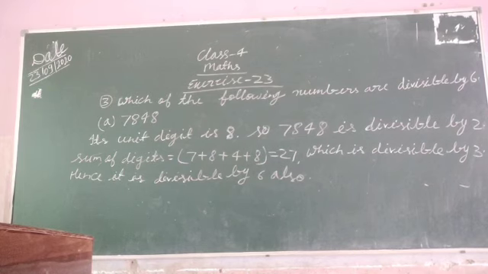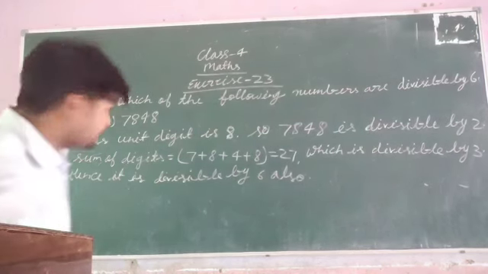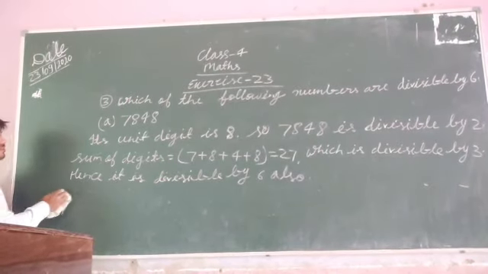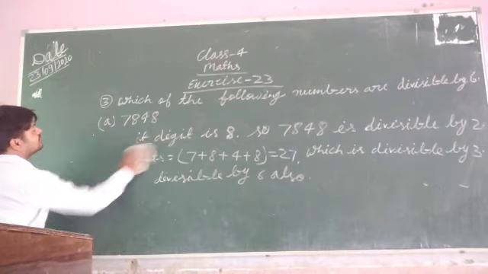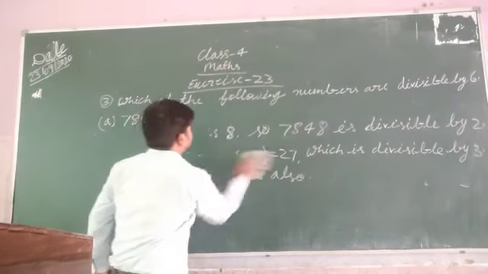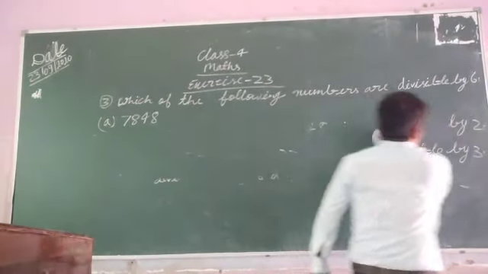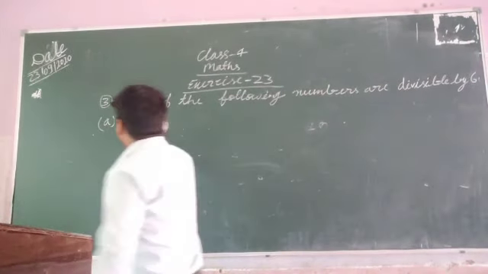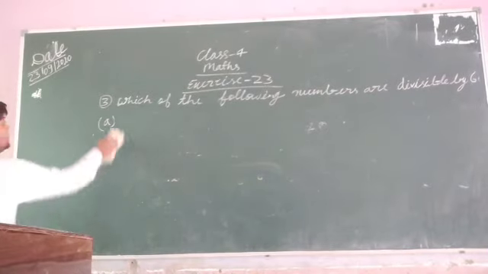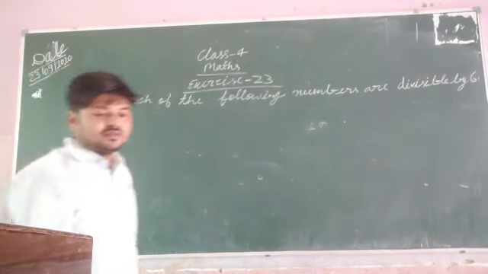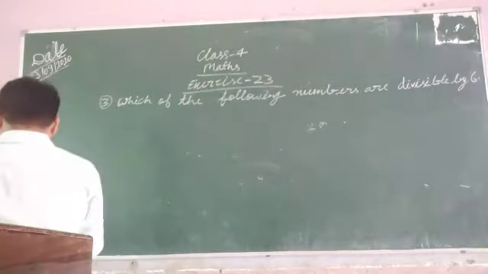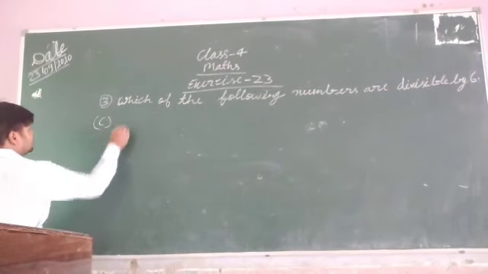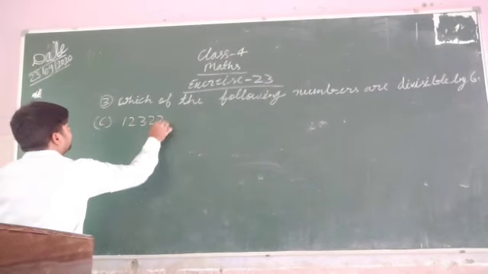now I am going to tell you one more question of question number 3rd. So like this you have to write in question number 3rd. I am going to tell you question number C of question number 3rd. What is question number C? 12,322.